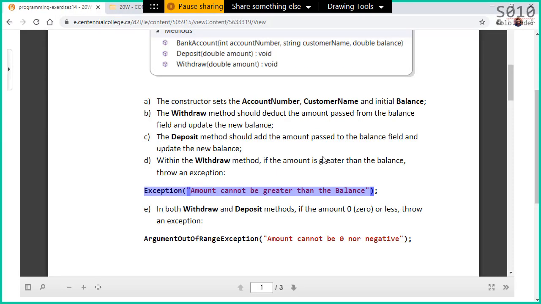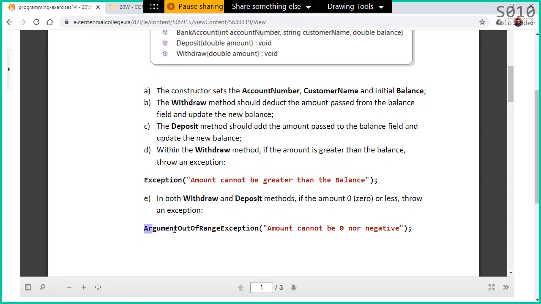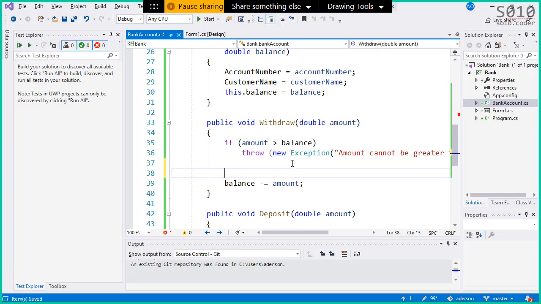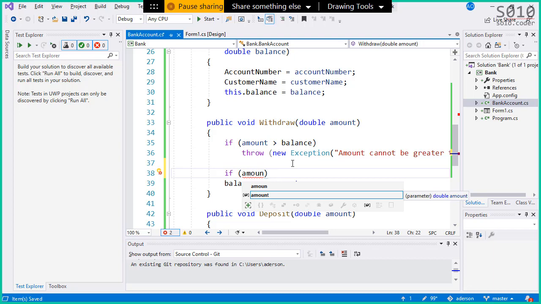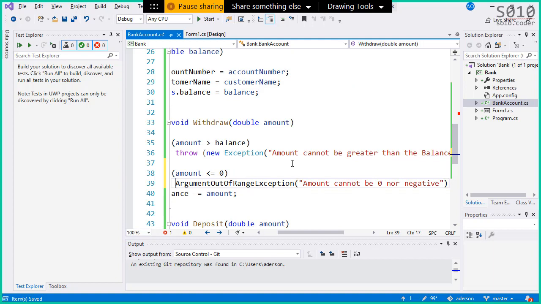But we'll also have to handle a second exception, in case the user tries to withdraw 0 or withdraw minus $100. It does make sense. So we're gonna make another test here. We're gonna say, hey, if amount, and that's what Fabio has placed there. Okay, if amount is less than or equal to 0, we're gonna throw this exception here, a new exception.